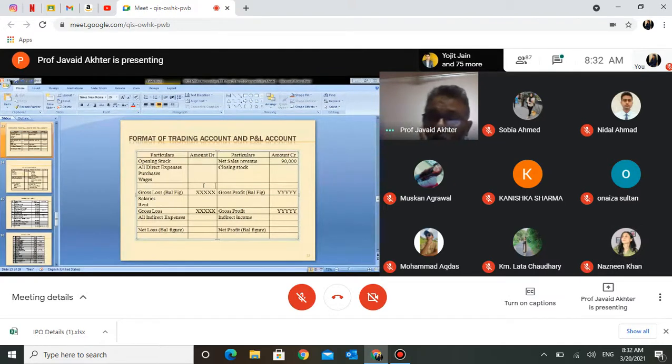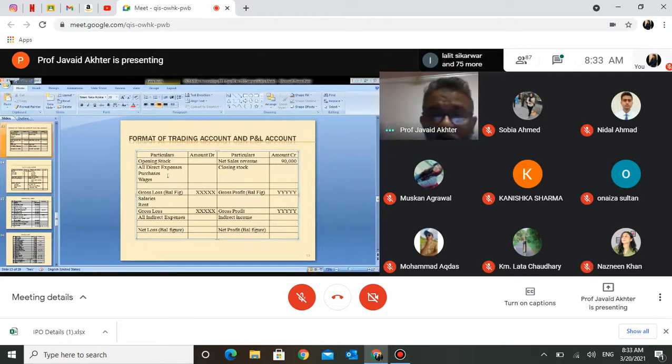Okay. You want to close the salaries account. What balance does the salaries account have as of now, debit or credit? Debit. If you want to close this account, an equal amount is to be written on the credit side, only then the balance will be zero. Agreed? Yes, sir. What would you write on the credit side? Where is this balance of 50,000 being transferred to?